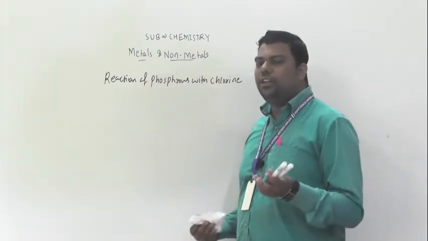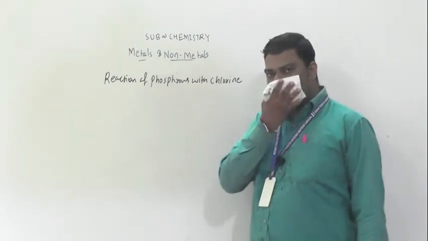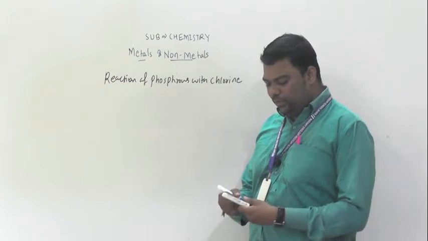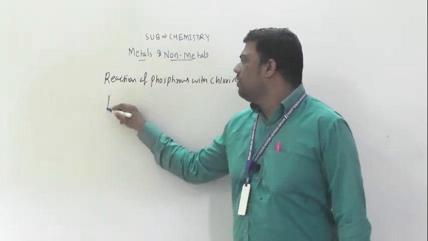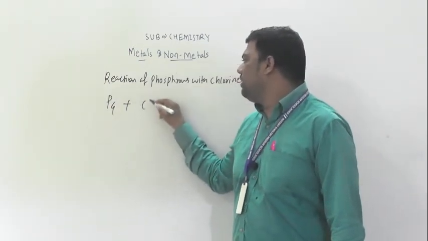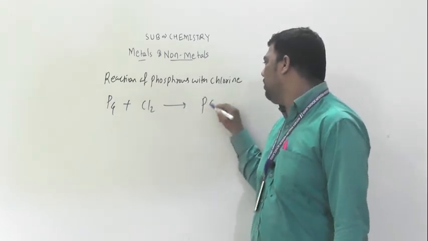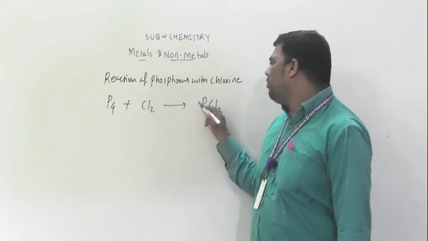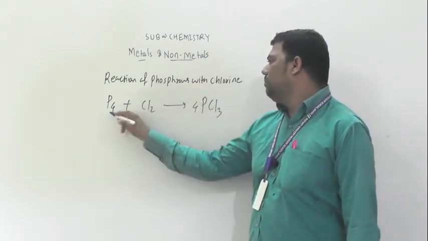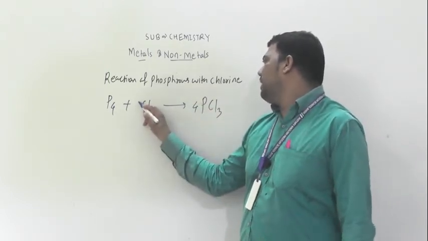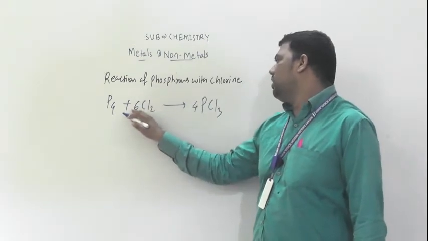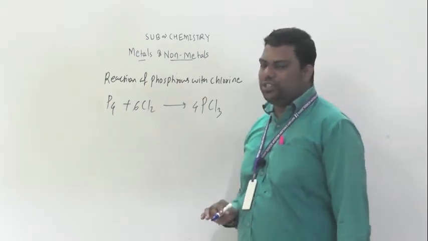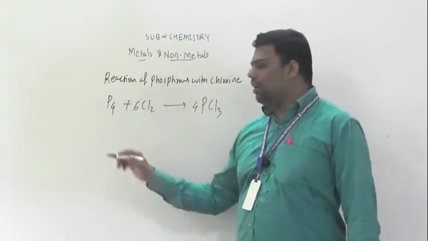Or we can say a non-metal reacts with chlorine. You must know the white phosphorus formula: P4 plus Cl2. First, suppose we get PCl3. For balancing, we have 4 P in P4 and here 6 Cl2, so 6 times 2 is 12 and 4 times 3 is 12. Understood this reaction?